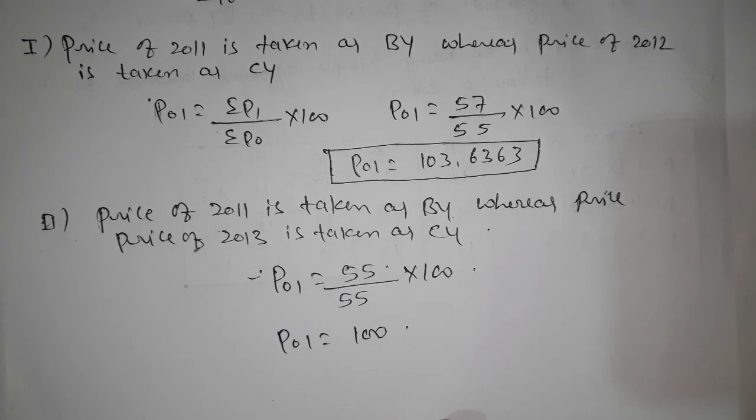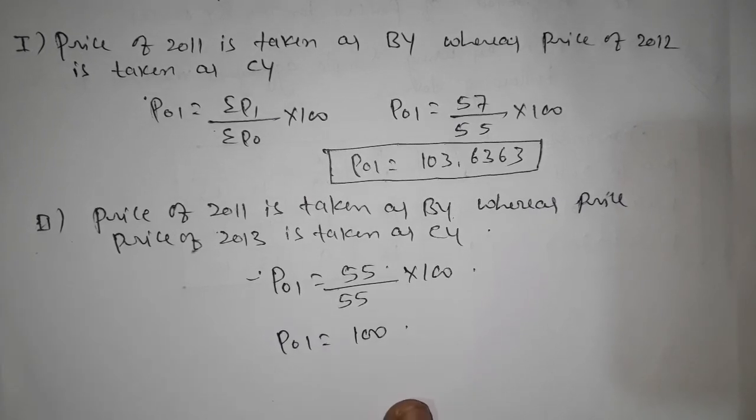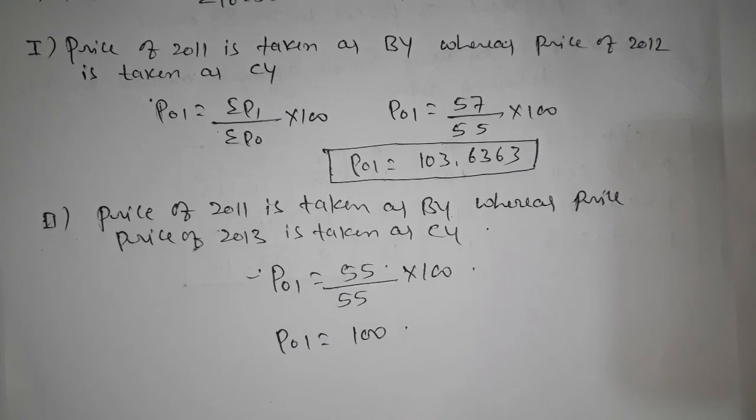Next we will go for the simple average of price relative method. Simple average of price relative method, it would be in the next video. Okay, we will see in the next video. That is one of the very important methods. For that we need to know how to find the logarithm. I will put in one video on how to make the logarithm and how to find the logarithm. First you need to see that video and then go for finding the log and the anti-log, then it would be very helpful for doing these problems. Okay, next we will come to the simple average price relative method problems.